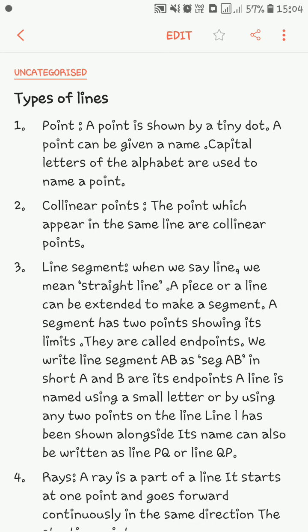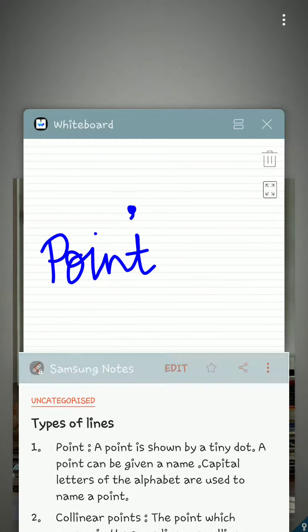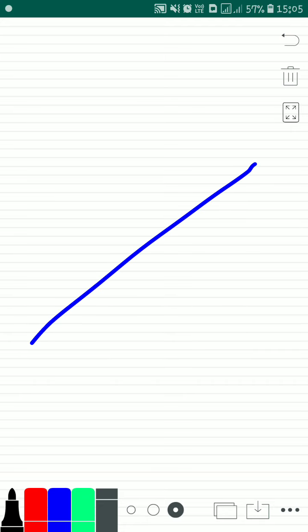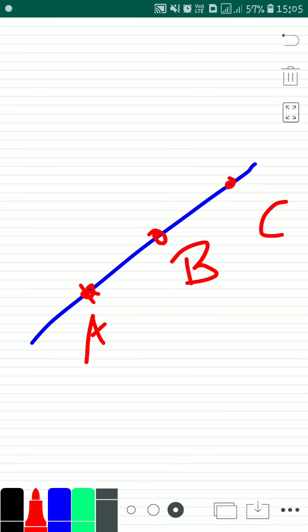Collinear points. The points which appear in the same line are called collinear points. So if I have drawn a line and I have points on it, all these points are appearing on the same line, and that is the reason they are called collinear points. The points are A, B and C.